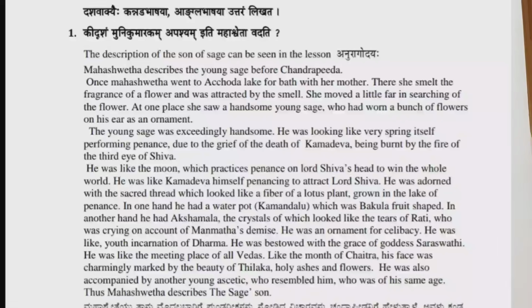He was also accompanied by another young sage who resembled him, of the same age. Thus, Mahashweta describes the sage. These are the points that should be included in your answer.